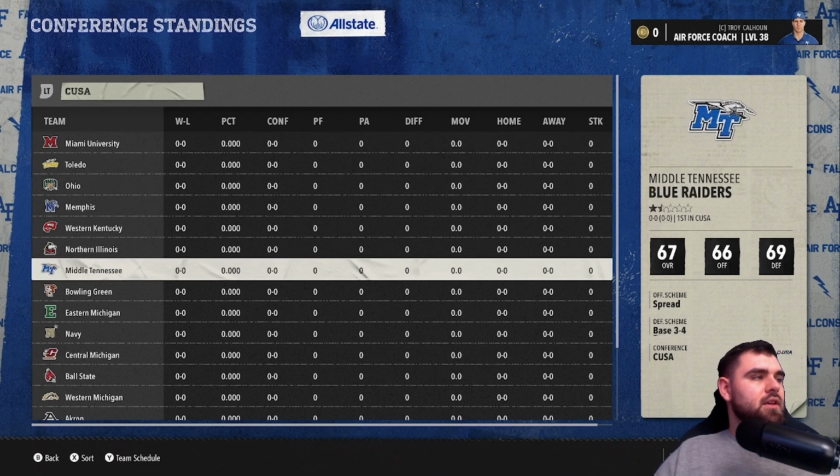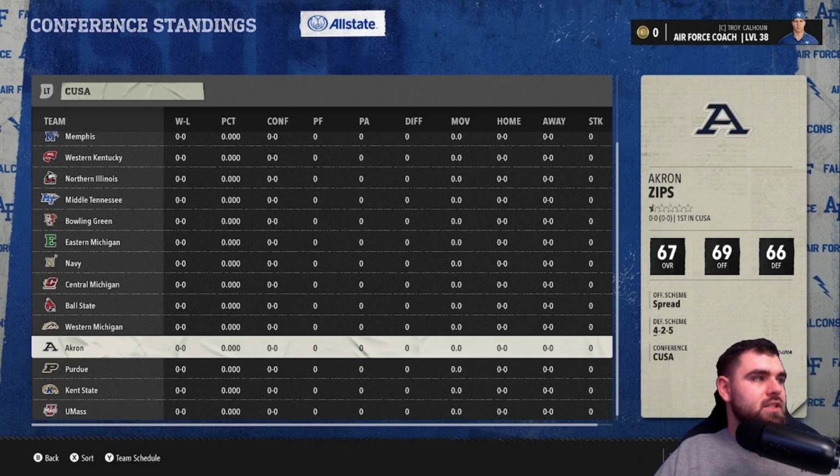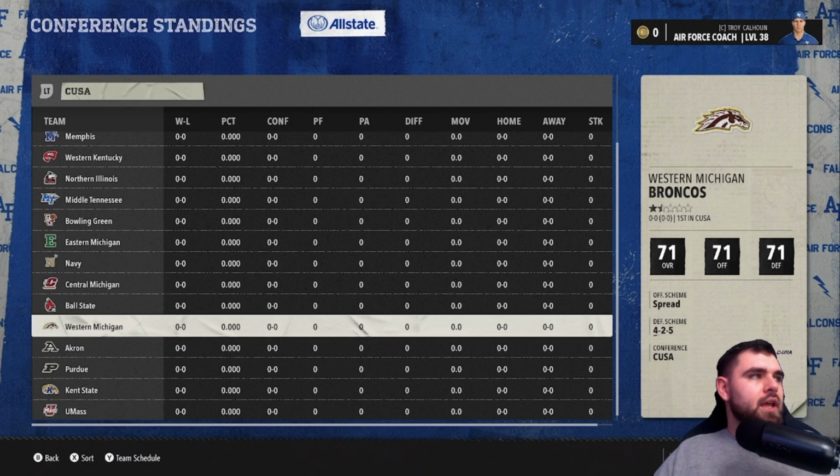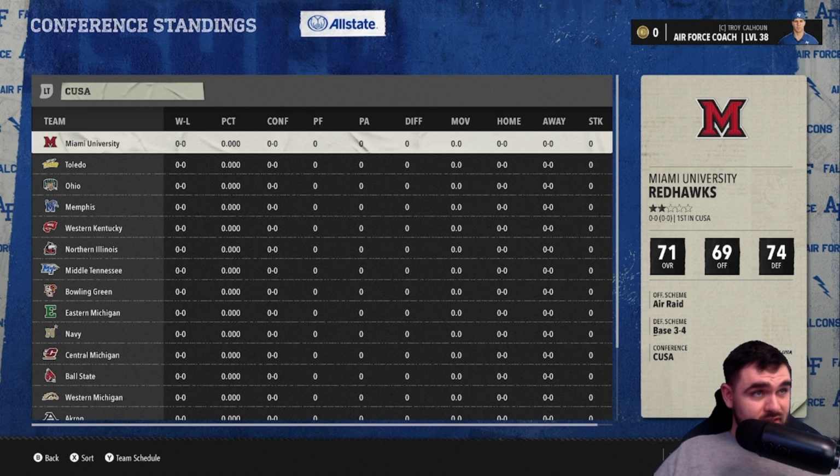Here is the Conference USA, which feeds into the Big Ten and the American. So, interesting group. I would think that Purdue and Western Kentucky, Memphis, Toledo, would be the contenders to win this one and possibly be moving up to their respective major conferences.